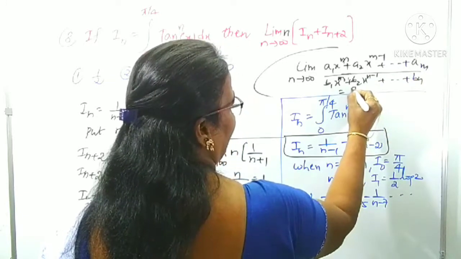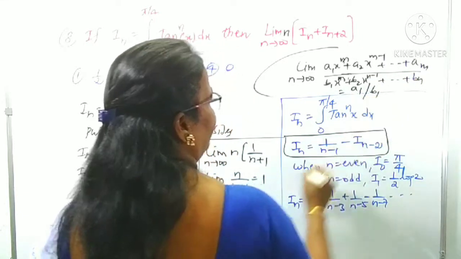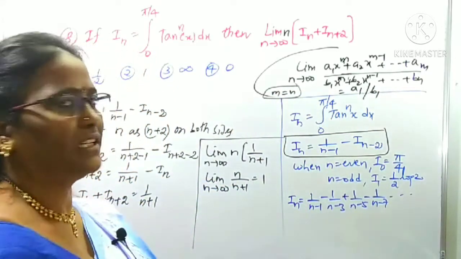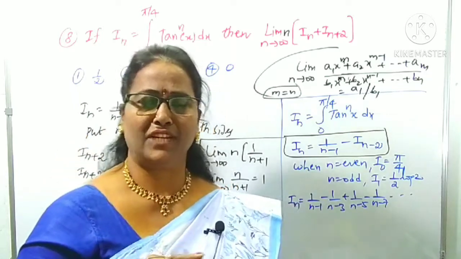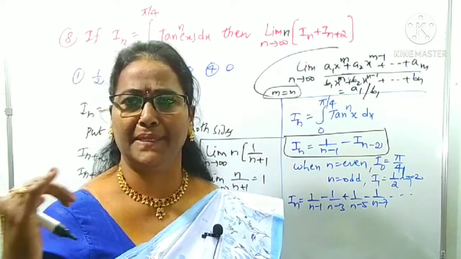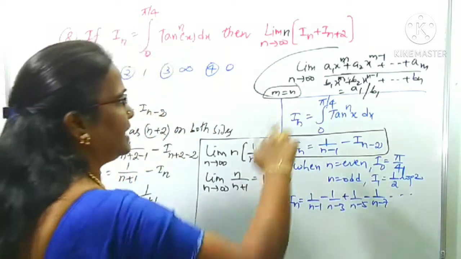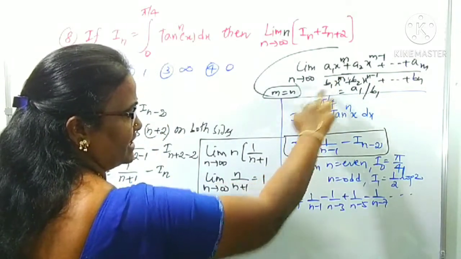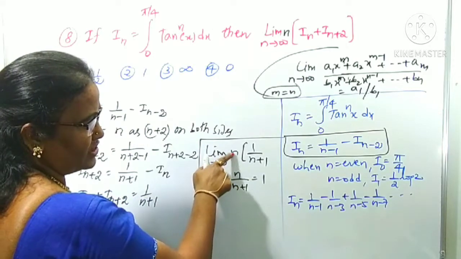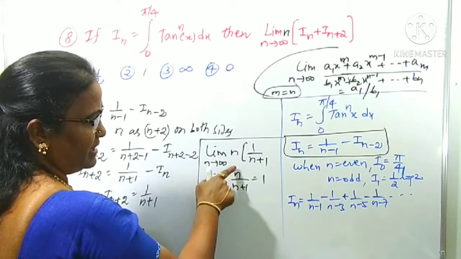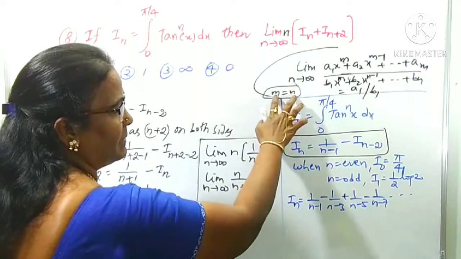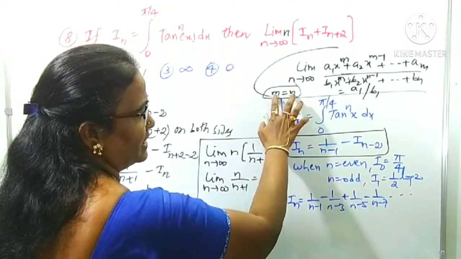This value is a1 by b1 when m is equal to n. There are three properties: m less than n, m greater than n, and m equal to n. Here m and n are the degrees of the numerator as well as the denominator. What is the degree of this function? 1. The denominator power is 1, and the numerator power is also 1. Means the degrees of the numerator and denominator are equal.